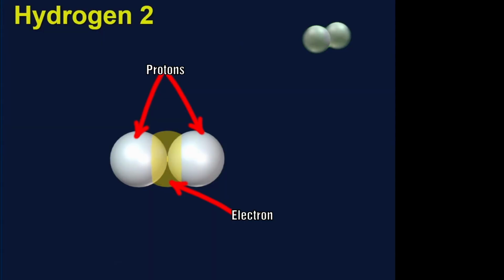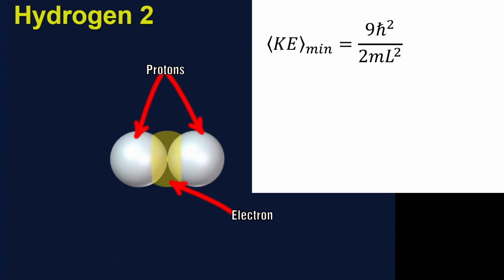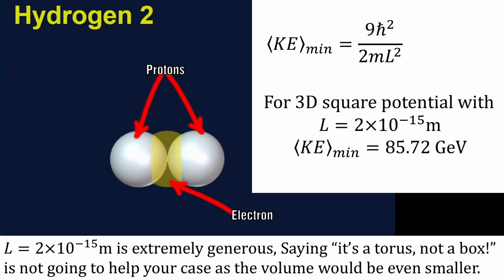But this doesn't address another massive problem which this model has. Let's go back to the deuterium. What this suggests is that there's an electron confined between these protons, and there's a problem here. Electrons do not like to be confined. From the uncertainty principle, we can calculate the minimum kinetic energy of an electron confined in a box with each side having a length L. Now let's be generous and say that the electron is confined in a square box with a length equal to 2 femtometers. We get the kinetic energy of that electron at 85.72 giga-electron volts, and this is insane. This energy has a mass equivalent of just over 91 protons.